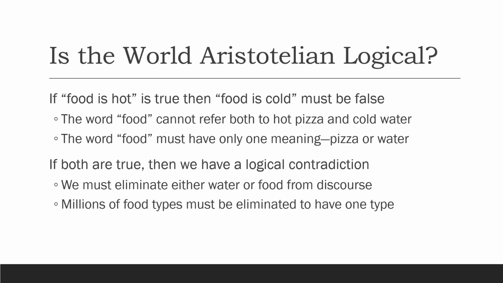However, if pizza and water are two faces of food, then food is pizza and food is water. Then pizza is hot is not contradictory to water is cold. That is because food has two meanings in this case, namely pizza and water. And each of these meanings is also many meanings, one of which is hot or cold. In Aristotelian logic, we will have to eliminate either pizza or water from food to avoid the contradiction that food is both hot and cold.